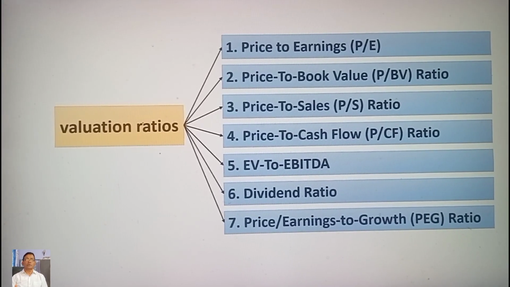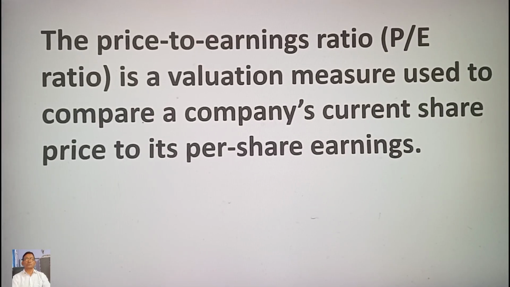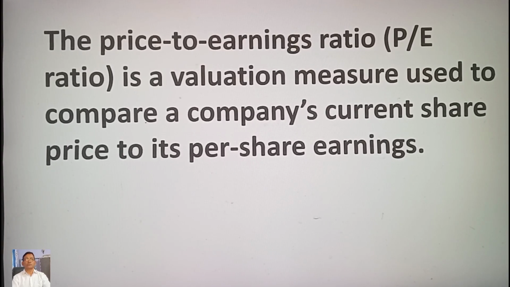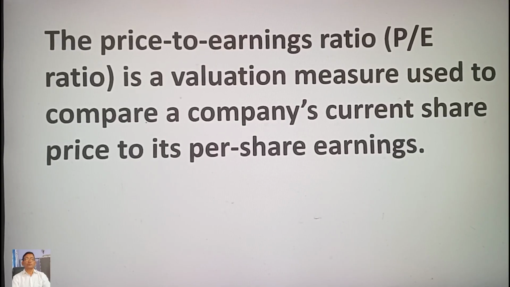Now, first, price to earning P by E ratio. The price to earning ratio, P by E ratio, is a valuation measure used to compare a company's current share price to its per share earnings.